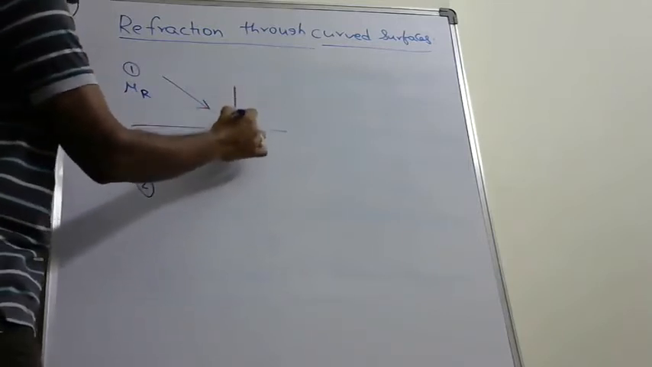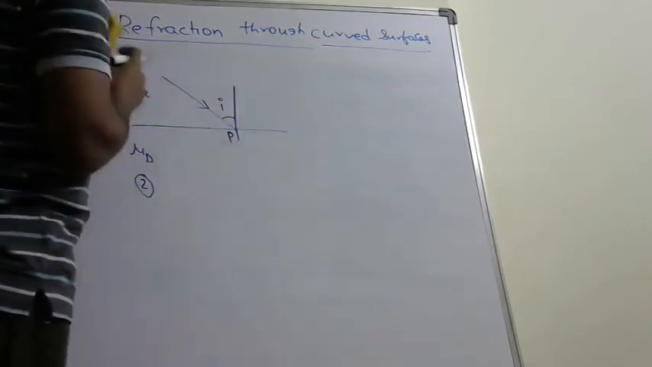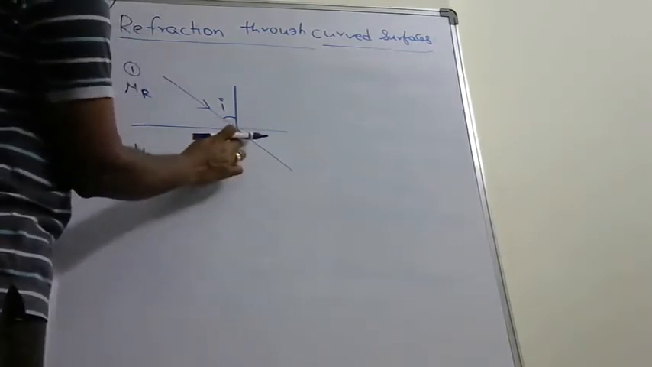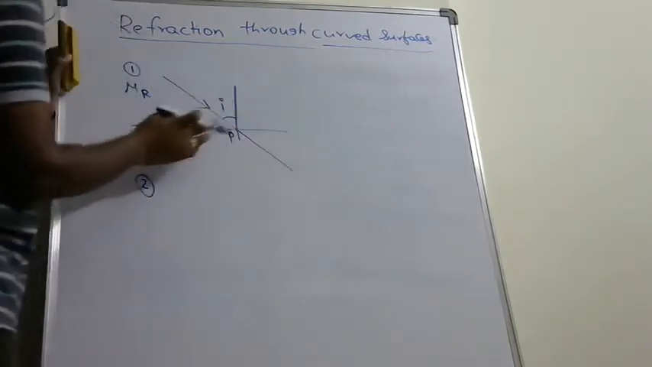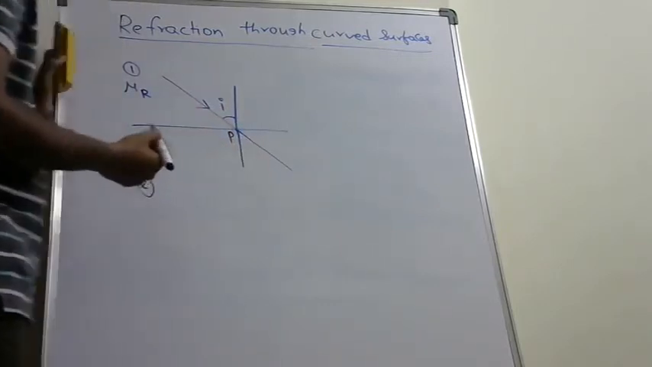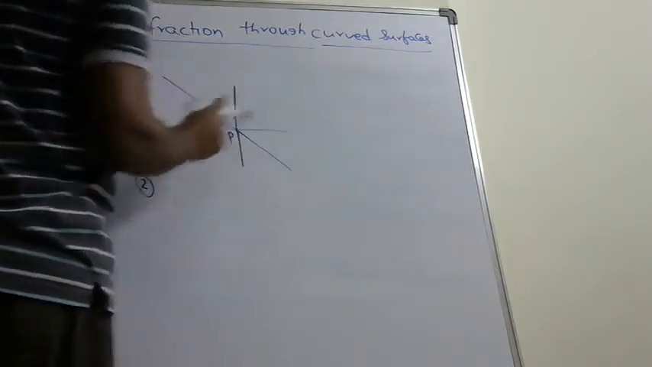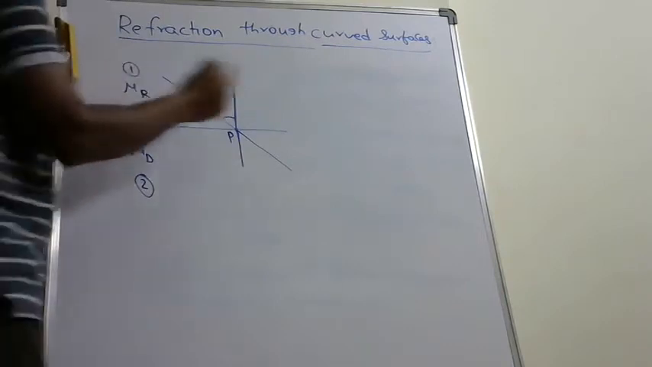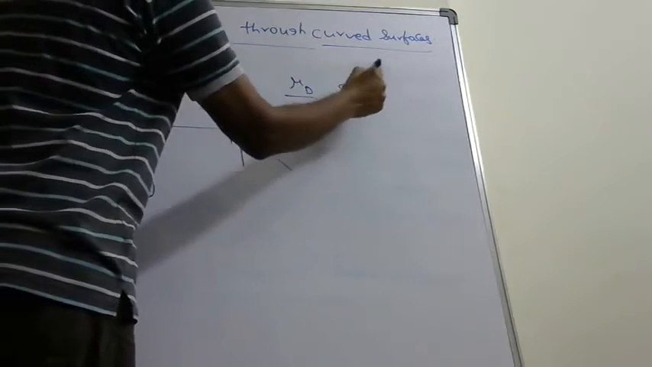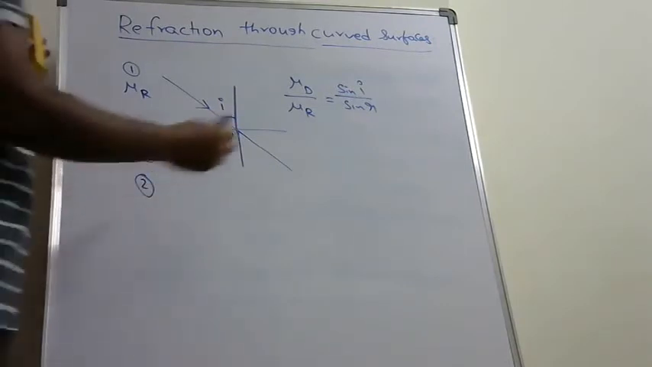To the point P, this is normal. Therefore, this angle is called the angle of incidence. The actual path of the light ray is along this direction, along this arrow. But due to change in the medium, it bends at the interface. Now, let us see in which direction it bends. According to Snell's law, refractive index of second medium divided by refractive index of first medium, mu d by mu r, is equal to sin i by sin r.